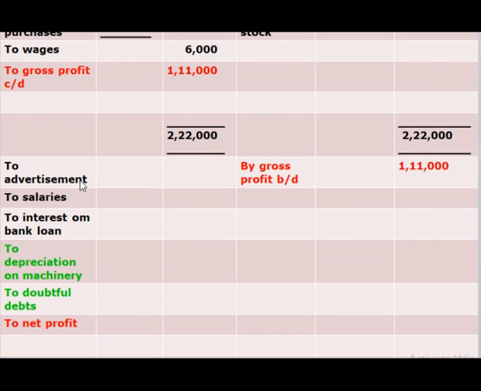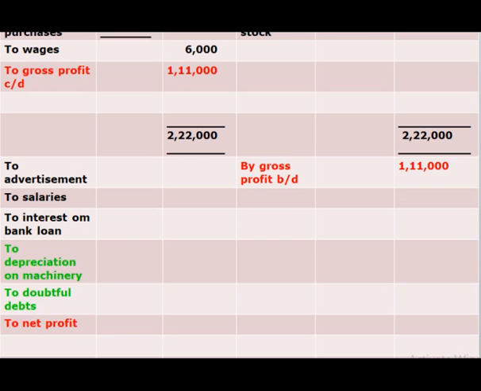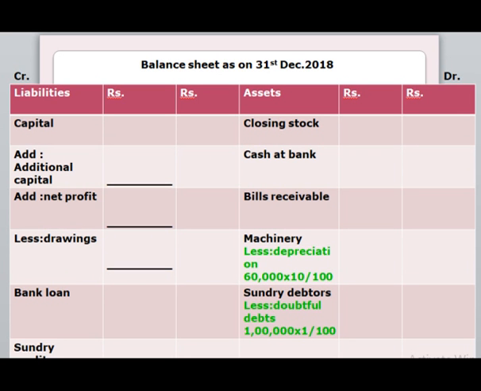The amount of advertisement is 7,000 and the amount for interest on bank loan is 4,500 and the amount of salary is 23,500. After the calculation of balance sheet, we have to substitute the amount of machinery and doubtful debts. So leave this amount as it is. Next, we have to go for balance sheet.